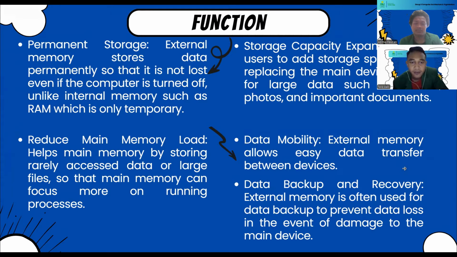Here are some of its key roles. The first is permanent storage. External memory provides permanent data storage, unlike memory like RAM, which is temporary and cleared when the system is powered off. External memory keeps your data intact even after the device shuts down.